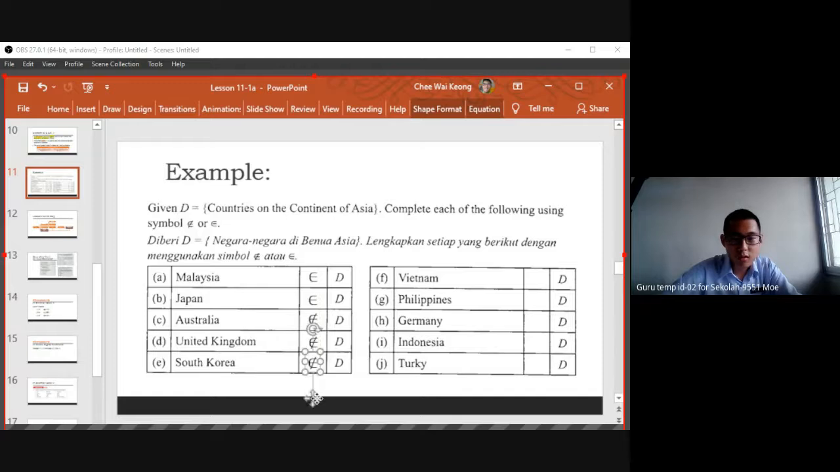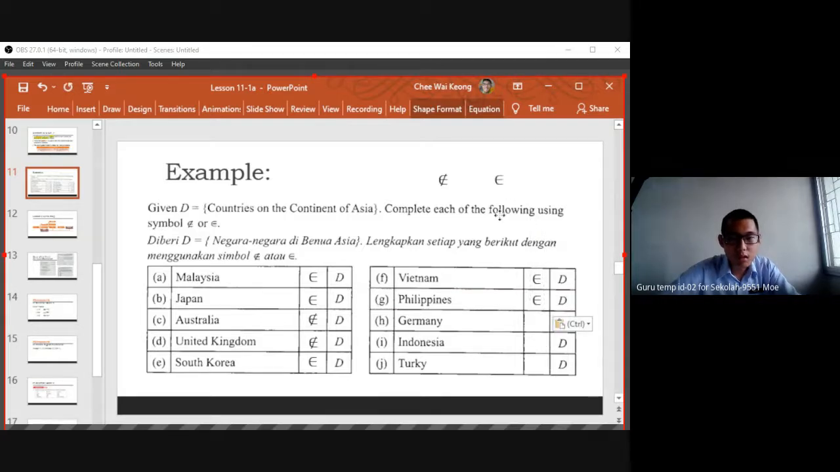South Korea. E or not E? No, this one. So I need to change. E, I copy this. Okay, E. So others, Vietnam. Vietnam, E. Vietnam is in Southeast Asia, a part of Southeast Asia. Okay. Philippines. Philippines are E also. It's also a part of Southeast Asia.